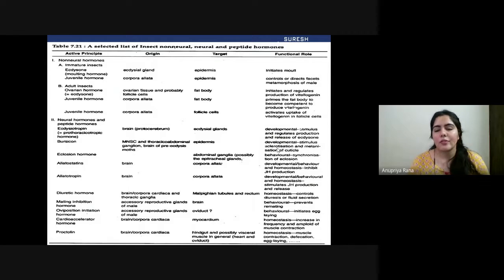Okay, so I think this is all about insect hormones. What you have to remember is that they have these four important organs, and they work collaboratively in the endocrine system, together with the brain, which is related to all the activity. Even if we leave aside the endocrine glands, all other organs work on the command of the brain. If the brain is not ready to do something, they cannot do anything. And the endocrine glands have some work of their own to perform.